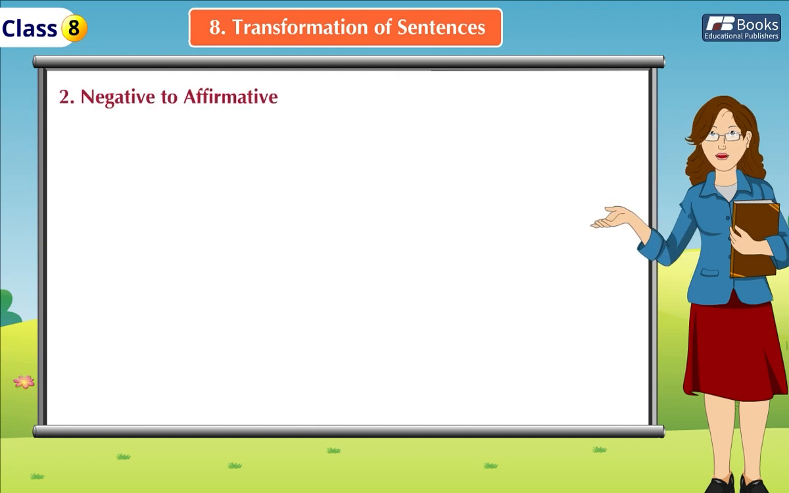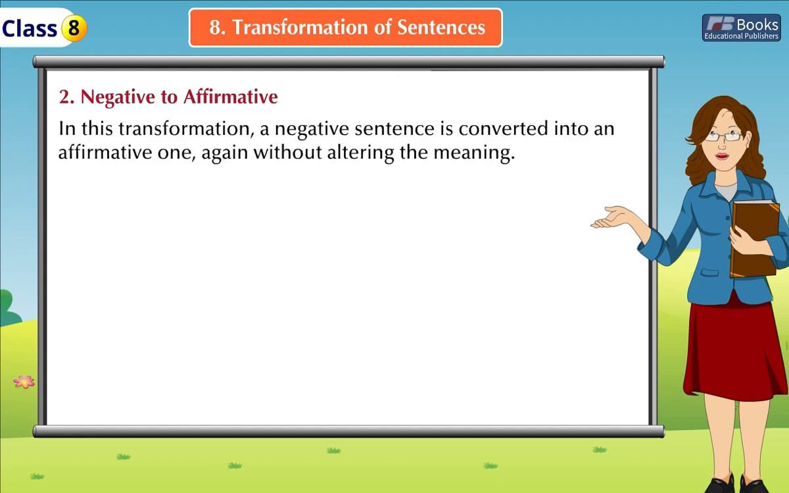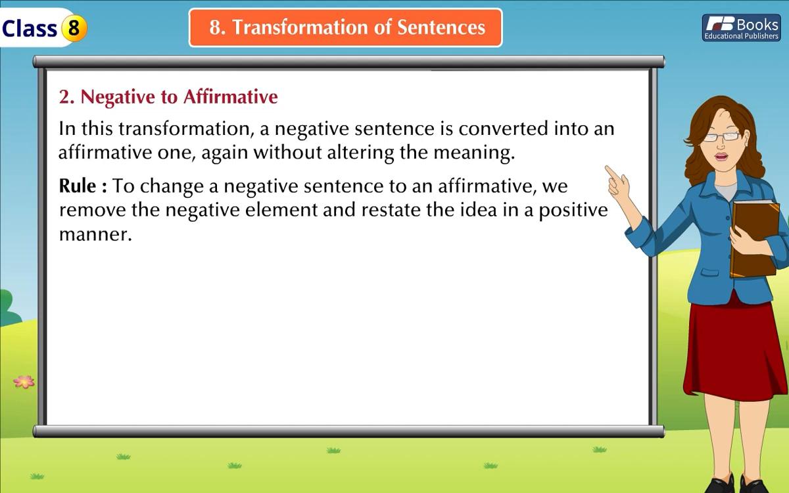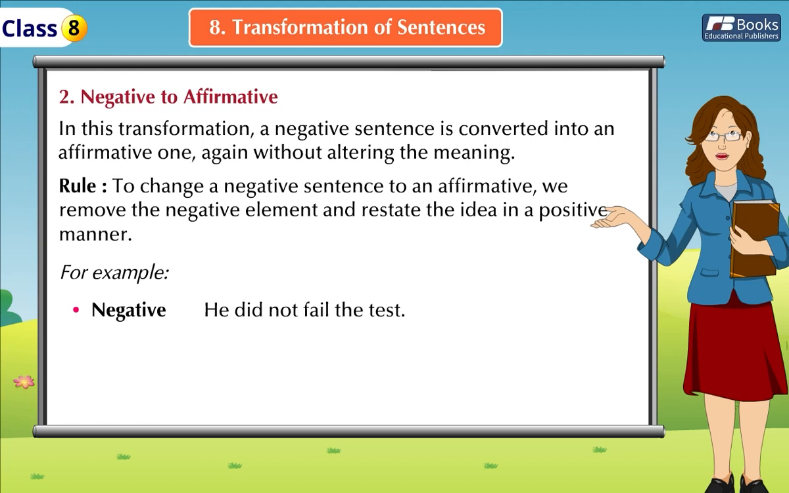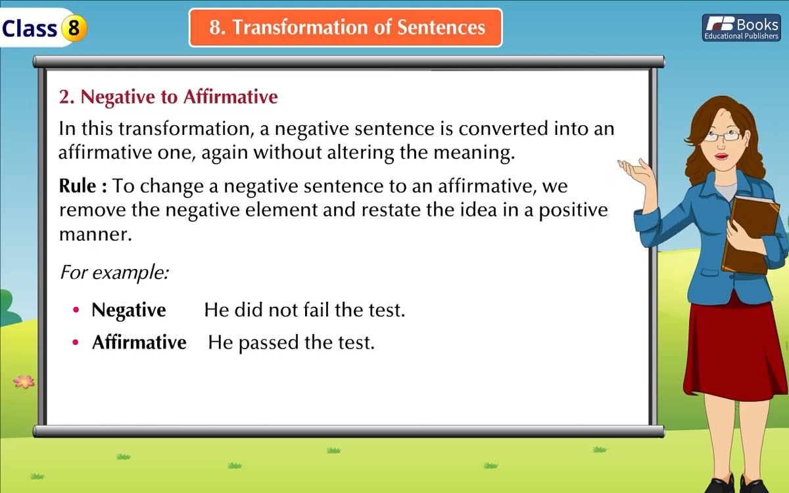Second, negative to affirmative. In this transformation, a negative sentence is converted into an affirmative one, again without altering the meaning. Rule: to change a negative sentence to an affirmative, we remove the negative element and restate the idea in a positive manner. For example, negative: He did not fail the test. Affirmative: He passed the test.